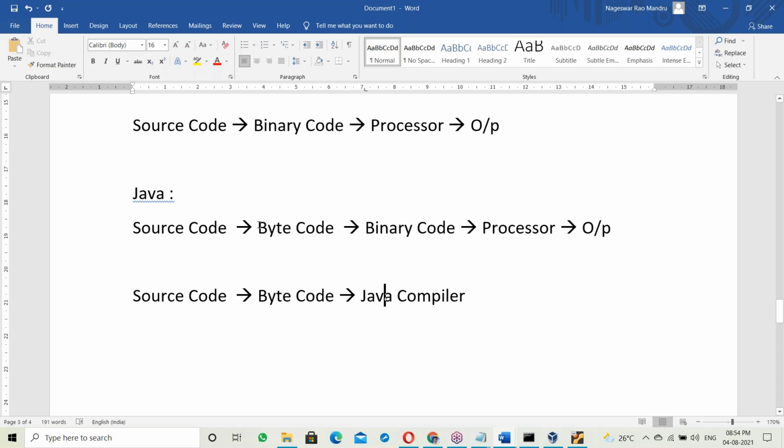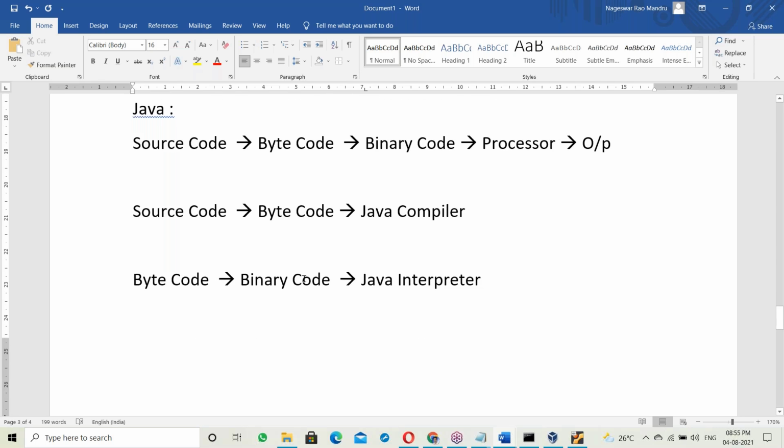Next, byte code to binary code is done by the Java interpreter.